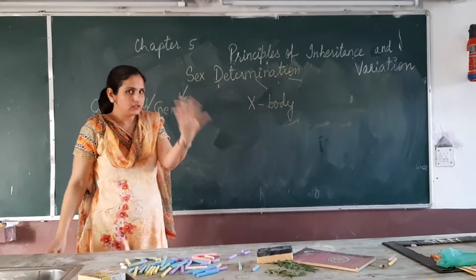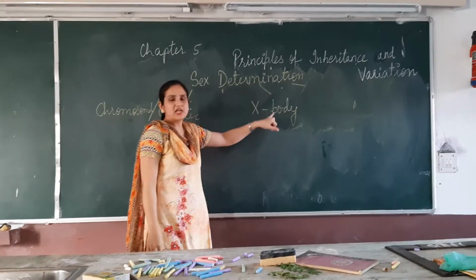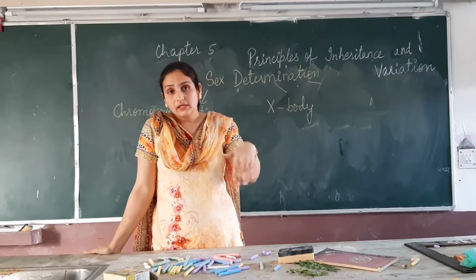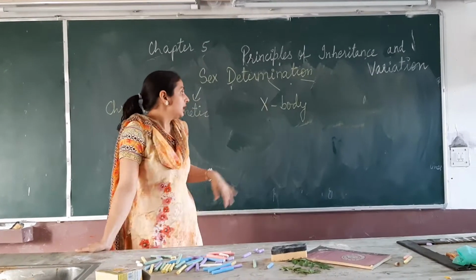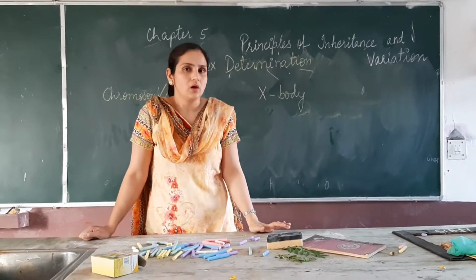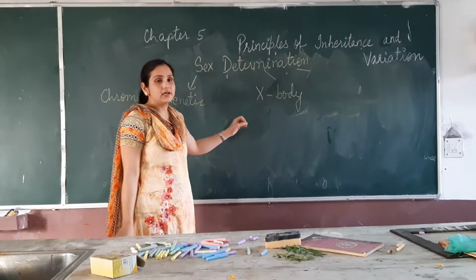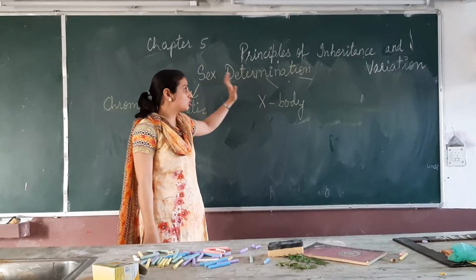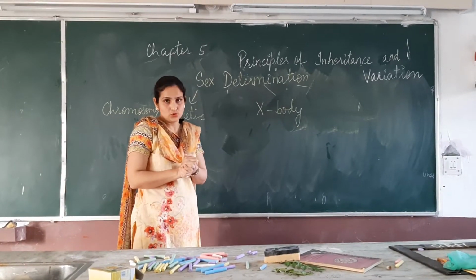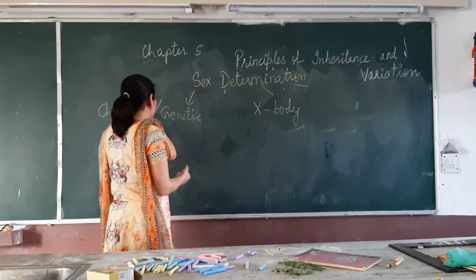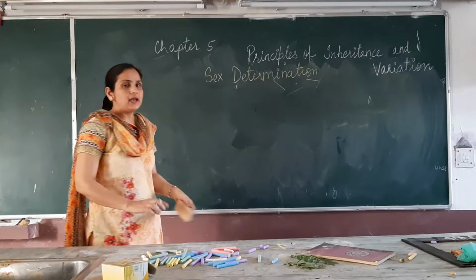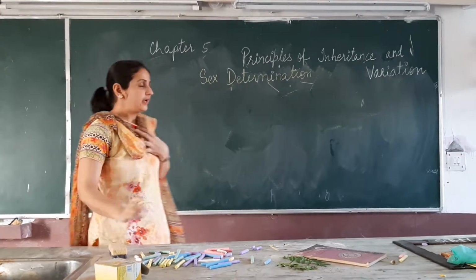Later on, different scientists found that this X body is nothing but a chromosome. Then it was called the X chromosome. After a few years, it was found that this X chromosome is responsible for determining the sex of the individual or the insects. Then it was known as a sex chromosome. So earlier it was called X body, then chromosome, then later a sex chromosome. Under this topic, we will study male and female heterogamety.